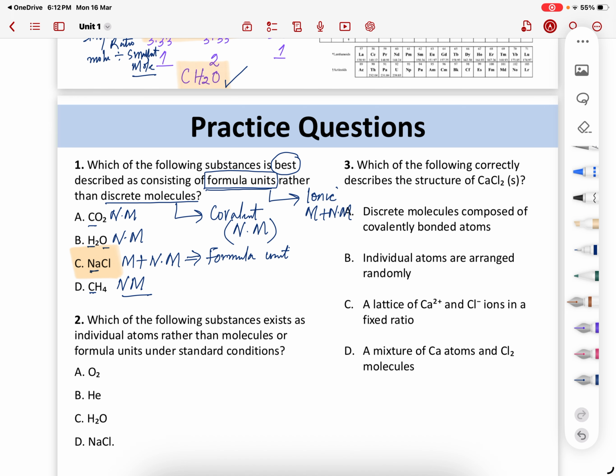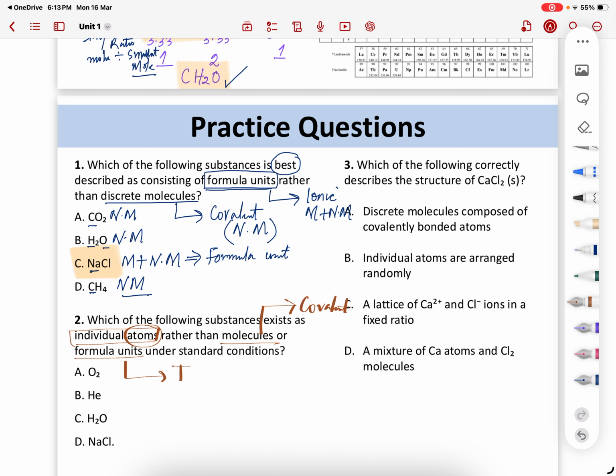I want you to pause the video and try to solve the questions by yourself. All right, here we go. Which of the following substances exists as individual atoms? Now you're looking for atoms rather than molecules or formula units. Molecules, as we said, are covalent compounds.